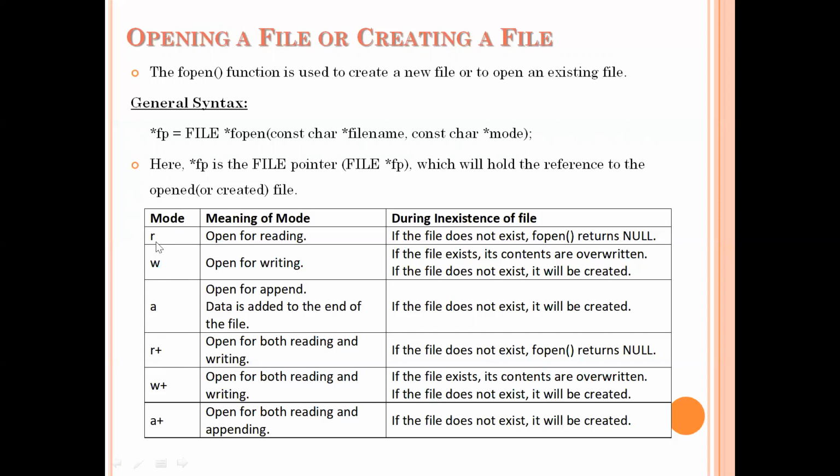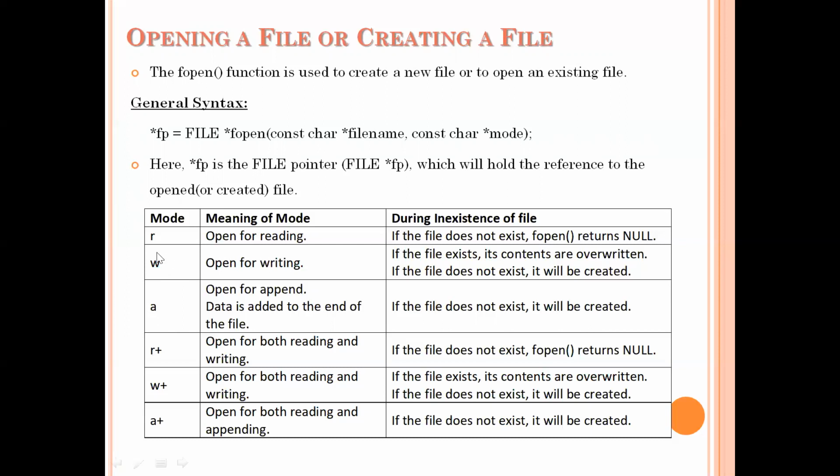The meaning of r mode is opening the file in read mode. If you open the file in read mode with a specified name and that file does not exist, then your fopen function returns NULL. It will not create a new file. It will return the null value.